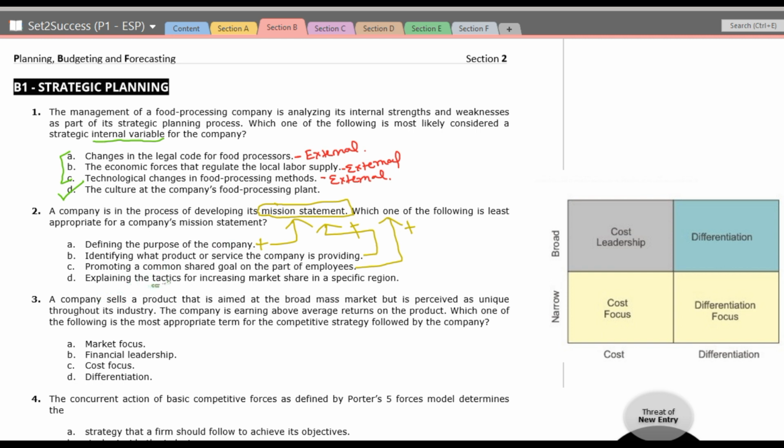Now, explaining the tactics for increasing market share in a specific region, this is something related to the operational aspect. This is not related to the mission statement. So that's why this item should not be disclosed in the mission statement. So that's why option D is correct. Next,